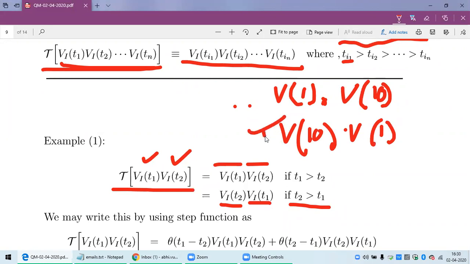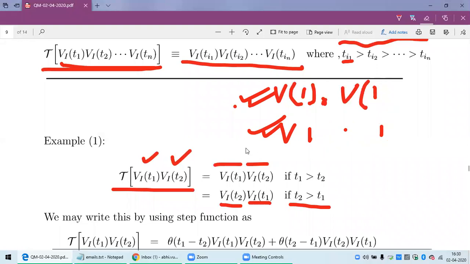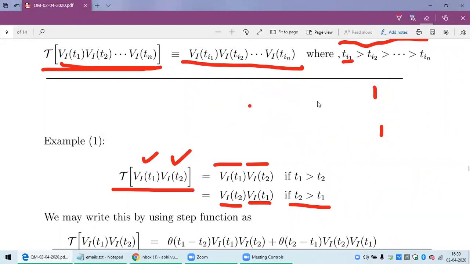This is the time-ordered product of the two operators, and this is not. So a time-ordered product means a specific ordering of the product. In general you can write the product in any way, but time ordering is a specific way of writing the products.